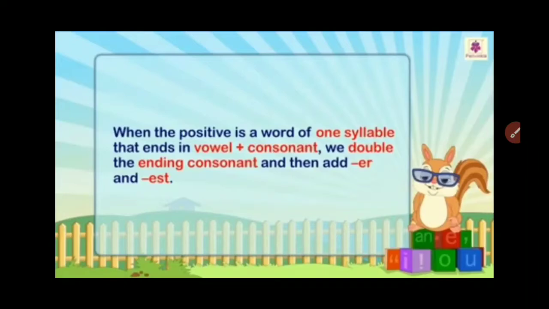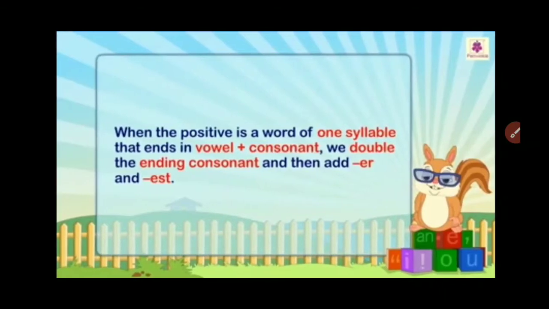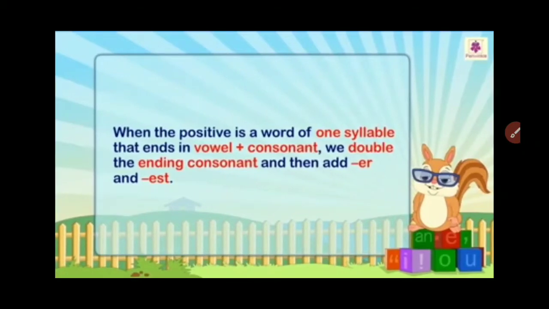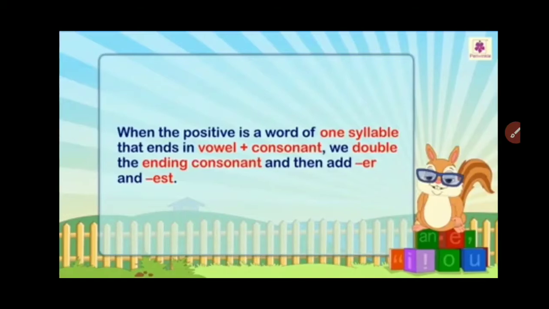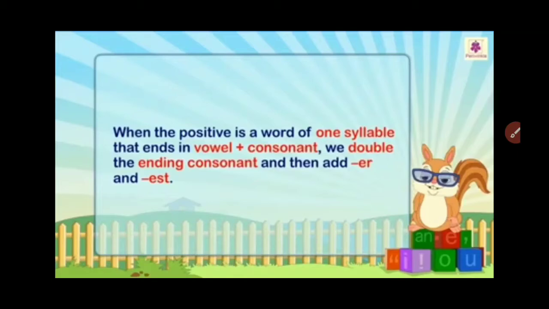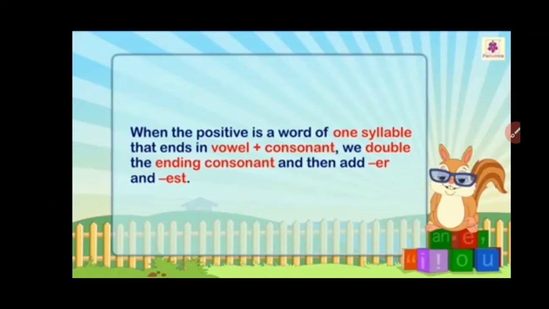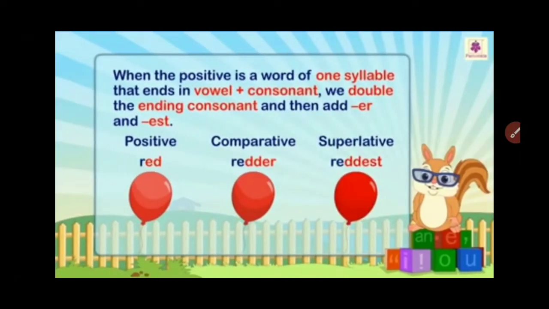Now let's see the second one. When the positive is a word of 1 syllable that ends in vowel plus consonant, then we double the ending consonant and add ER and EST. As I gave you the example, red, redder, reddest; thin, thinner, thinnest. That is vowel plus consonant, then double the last consonant. For example here, red, redder, reddest.